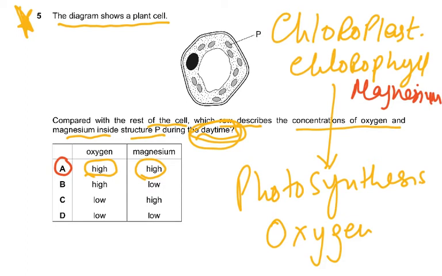So magnesium is already in it, there is magnesium in it. So chlorophyll had magnesium and it's in the chloroplast. Chlorophyll is a pigment which contains magnesium and is present inside the chloroplast. During the daytime it will photosynthesize and there'll be lots and lots of oxygen. So there were high levels of oxygen and high levels of magnesium. Just confusing you all. Otherwise, I'm sure you all knew this.